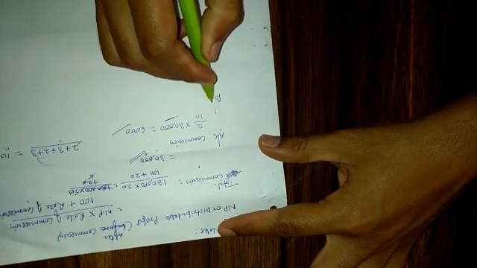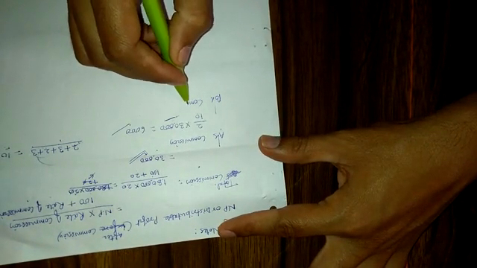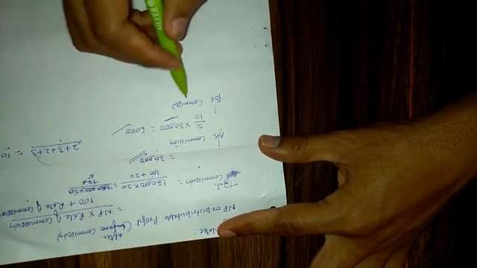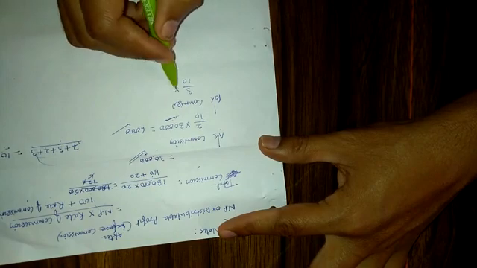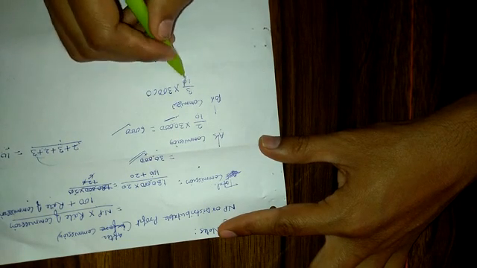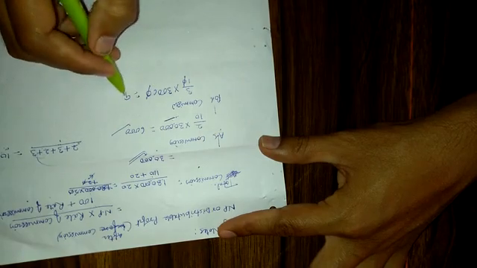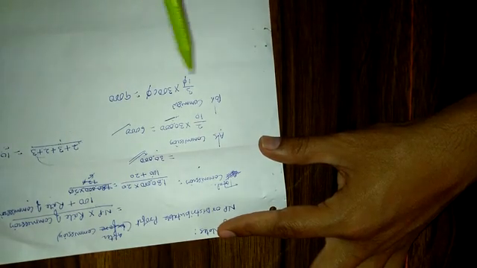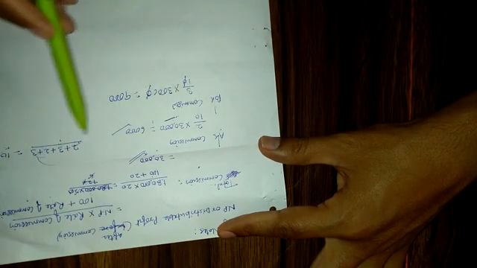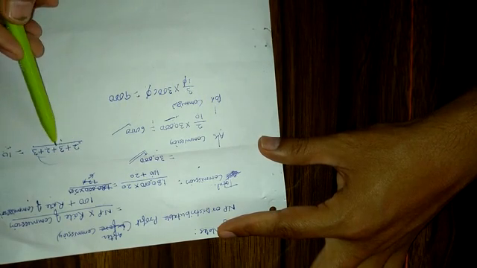Similarly, B's commission: 3 out of 10, 3 out of 10 into 30,000, that is 9,000. Similarly C, similarly D. A is getting 6,000 because the ratio is given 2:3, 2:3.